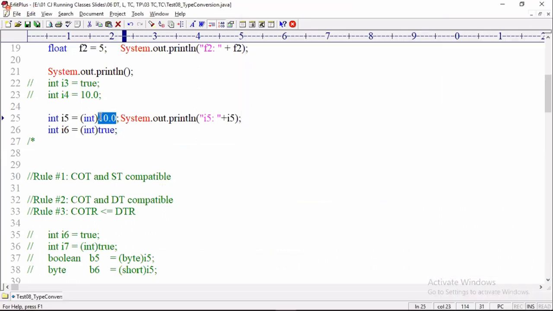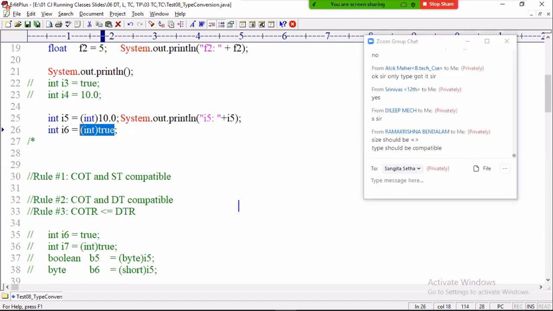10.0, the highest range, is converted to a lesser type range. The cast operator is meant for solving range problems. If you verify range rules on the cast operator, then a problem will come. You have to verify only whether the source type and cast operator type are compatible or not. If yes, conversion completed.